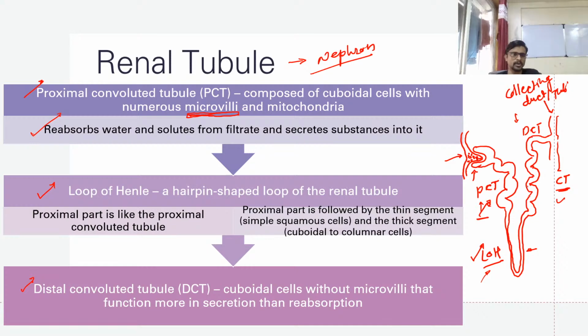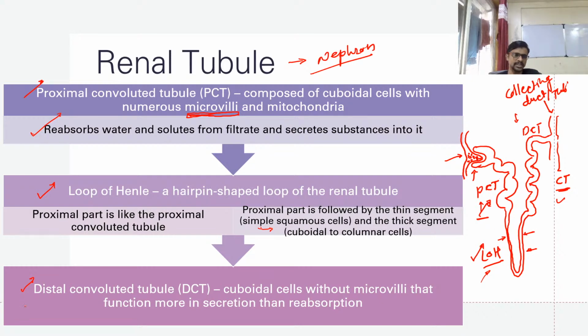The proximal part, the proximal convoluted tubule, is followed by the thin segment and thick segment. The thick segment is made up of cuboidal and columnar cells, and the thin segment is made up of simple squamous cells. So this is the thin segment and thick segment of your loop of Henle.